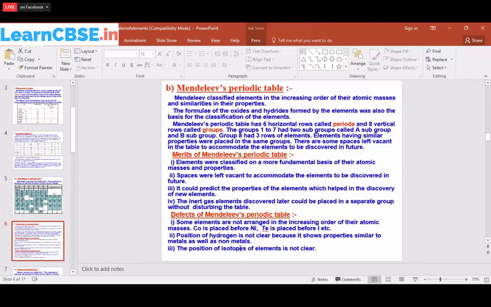Because they have a different number of neutrons. In that period he didn't know what was making the difference. Chlorine, he found, has two kinds of atoms with different atomic masses. How is it possible? So he has not given the proper idea about isotopes because neutrons were not yet discovered.